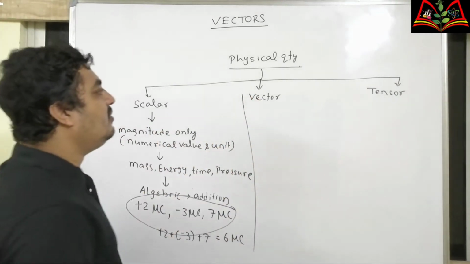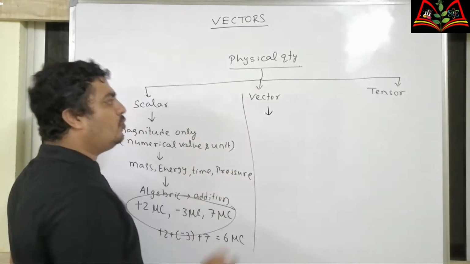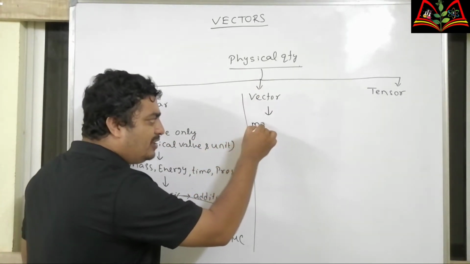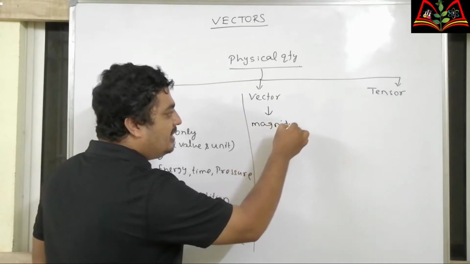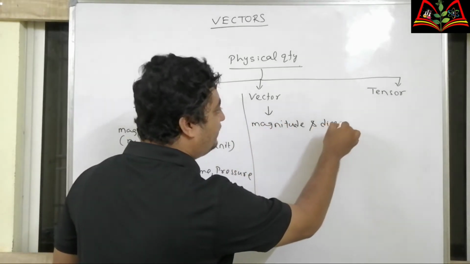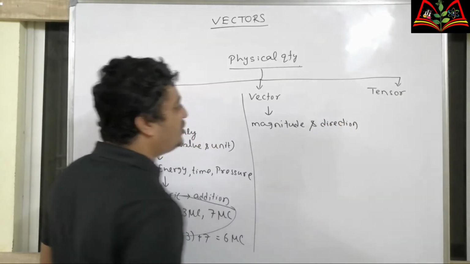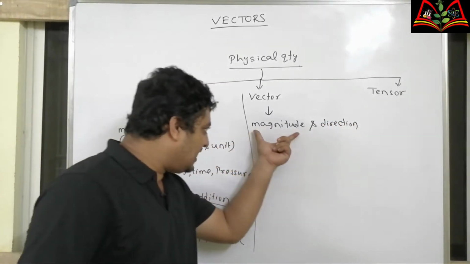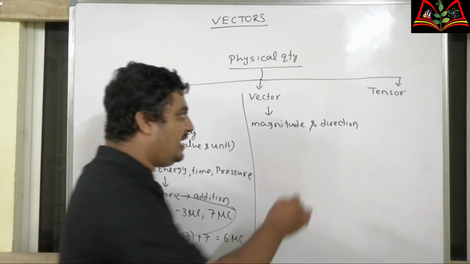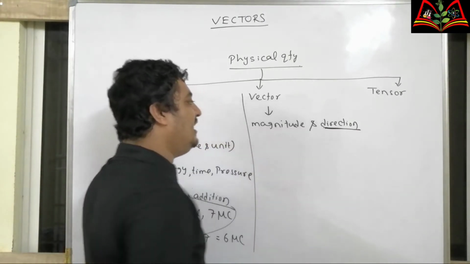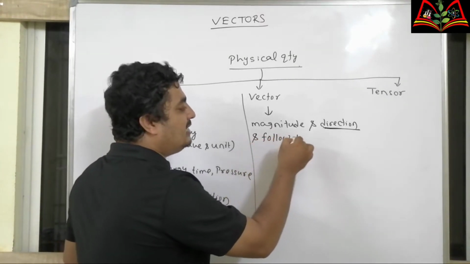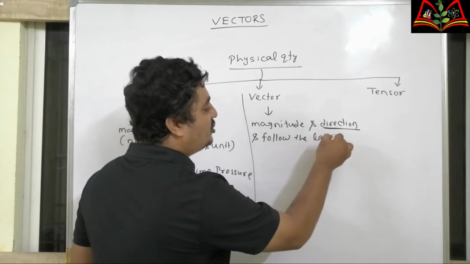Next, we will go for vectors. So, what is the meaning of a vector? The quantities which can be defined using magnitude and direction. So, for their definition, they must have some magnitude, that means numerical value and unit, as well as direction, and follow the laws of vector addition.